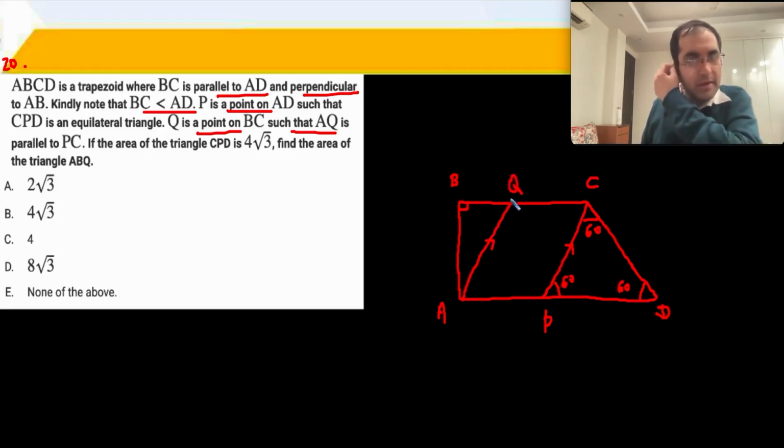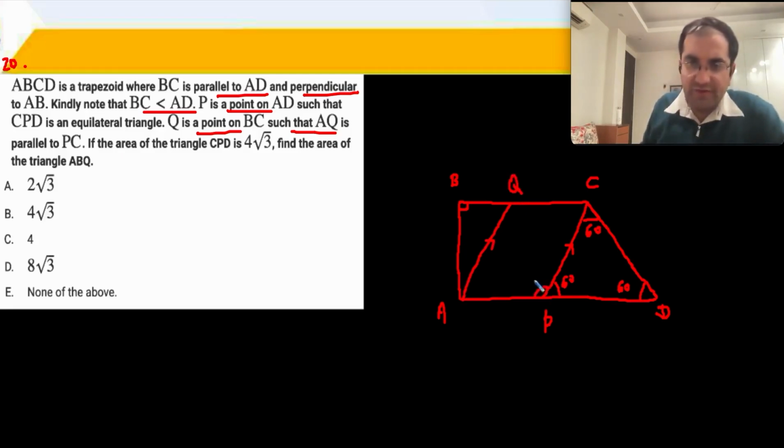AQ is parallel to PC, तो ये 60, तो ये 120, तो this now becomes a parallelogram. 120, तो ये भी 120 and of course therefore this becomes 60 and ये 30.